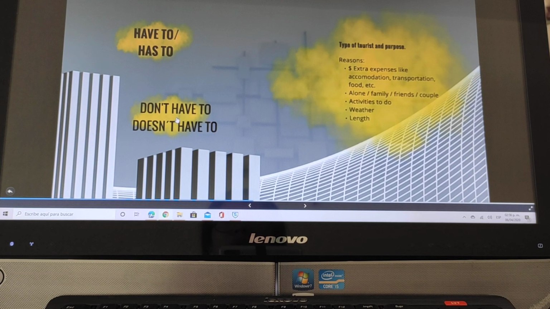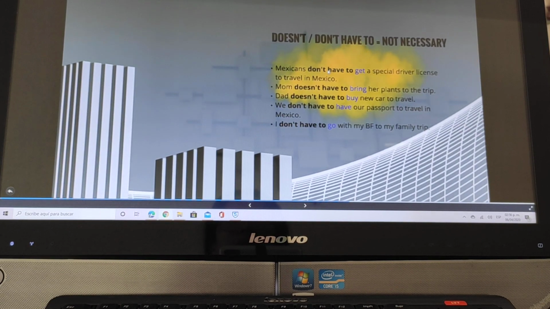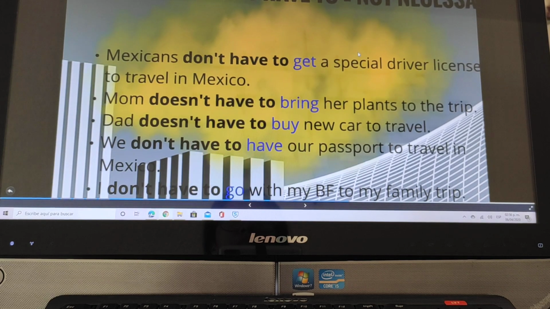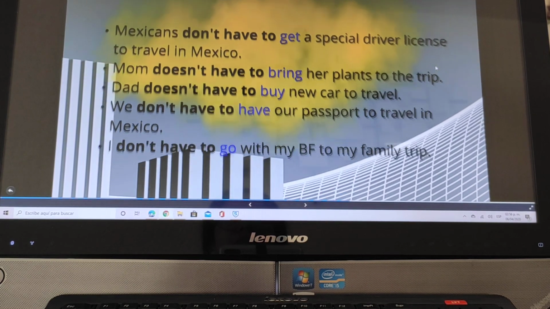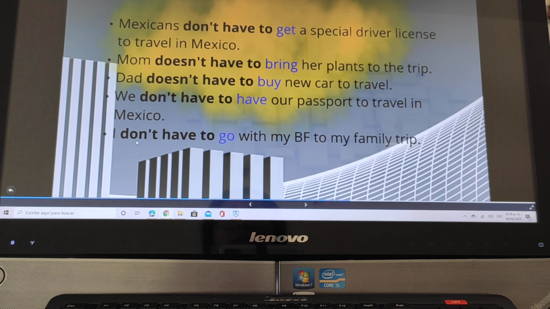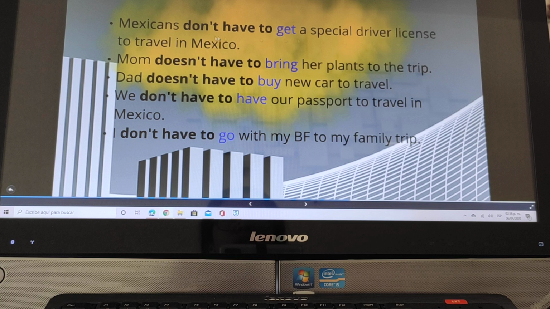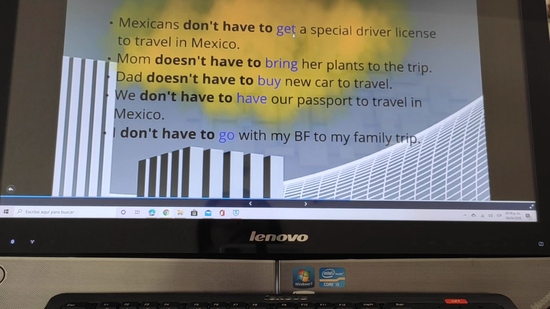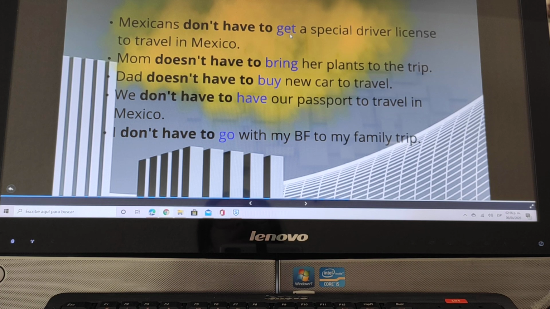Finally, we have here don't have to or doesn't have to. That is the opposite, it means not necessary. In this case, we again have some examples. Mexicans don't have to get a special driver license to travel in Mexico. That means that it is not necessary to have another special driver license. So it is not necessary.